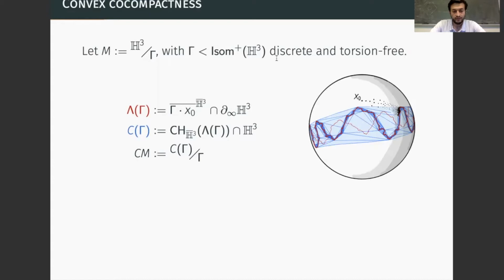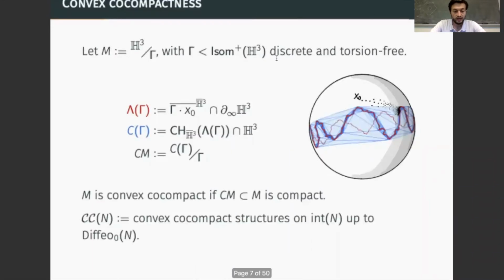Then we say that the manifold M is convex cocompact if the convex core defines a compact subset of the manifold. So given now a compact 3-manifold with boundary N, we denote by CC(N) the deformation space of convex cocompact structures on the interior of such a manifold, in particular, the set of structures up to the action of the diffeomorphisms isotopic to the identity.